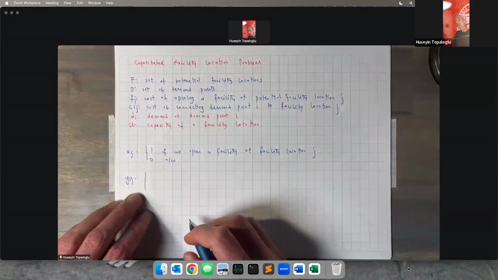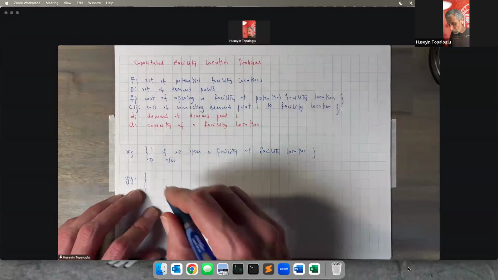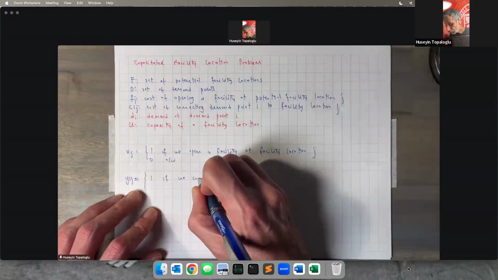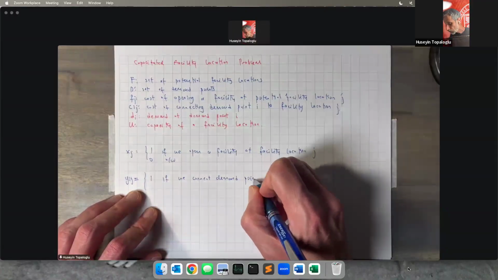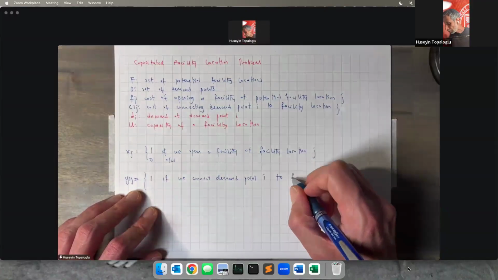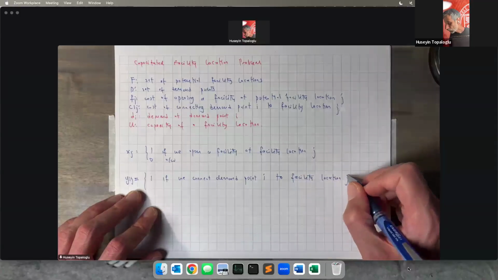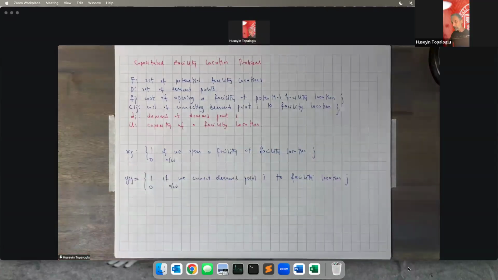And as before, the binary decision variable Yij takes value 1 if we connect demand point I to facility location J. Otherwise, Yij takes value 0. Good.